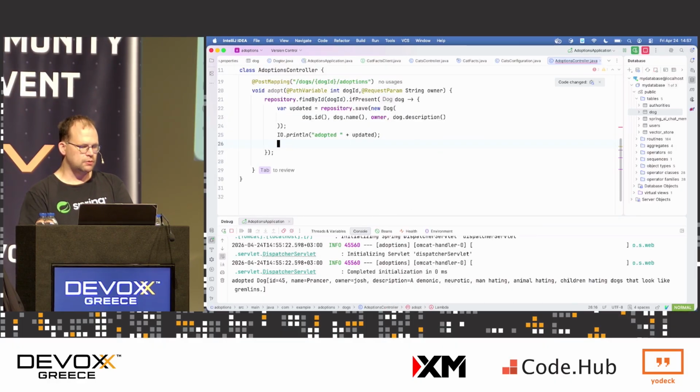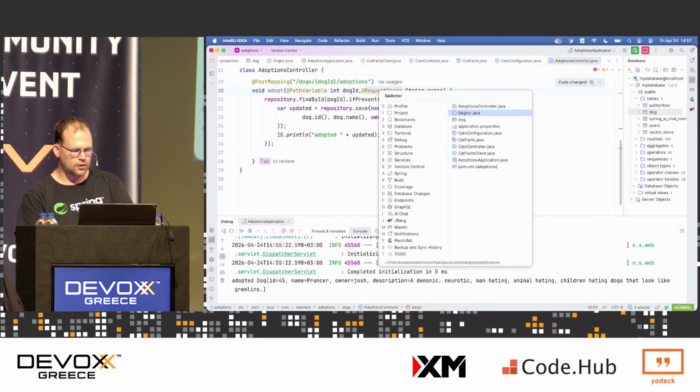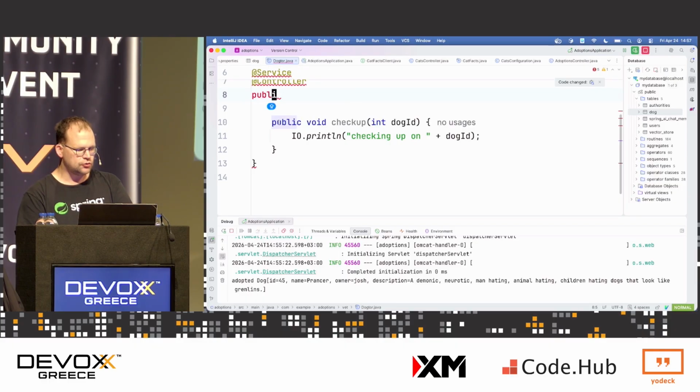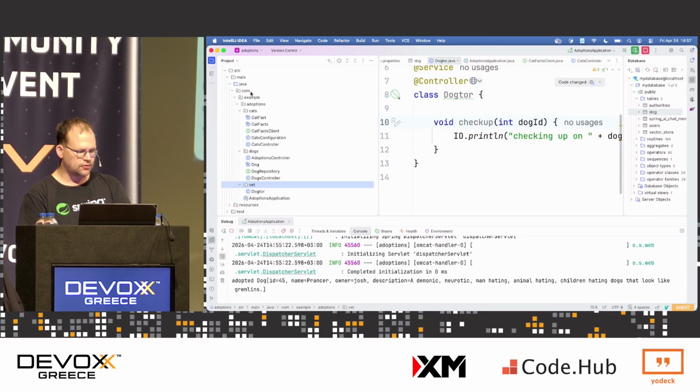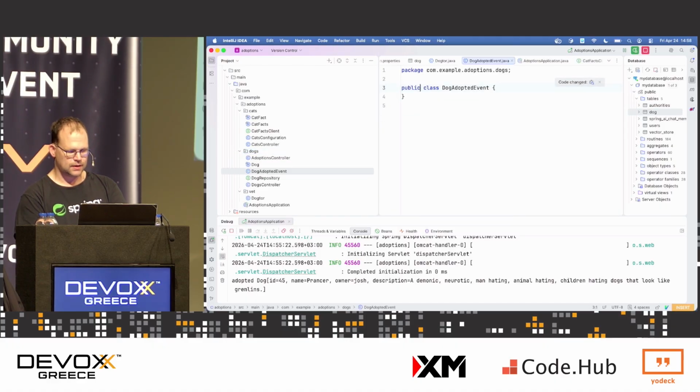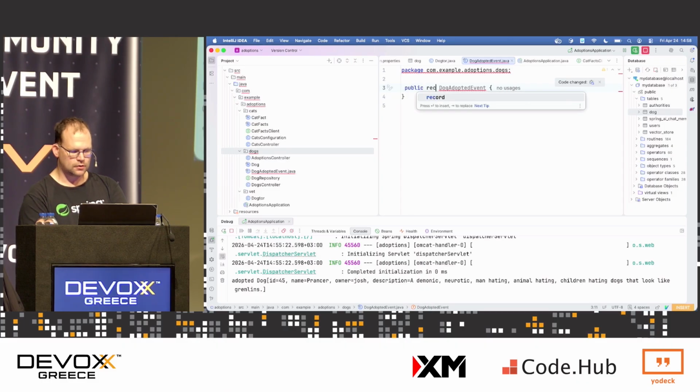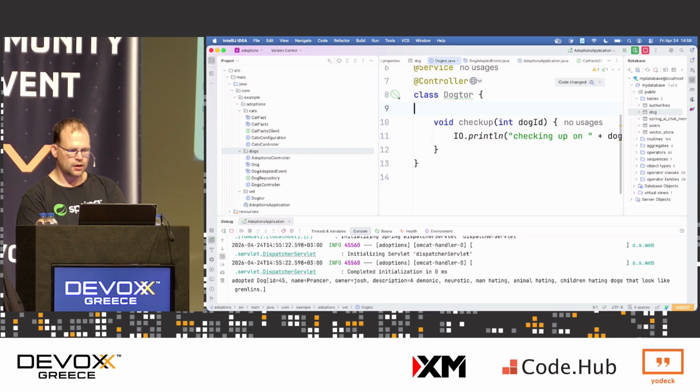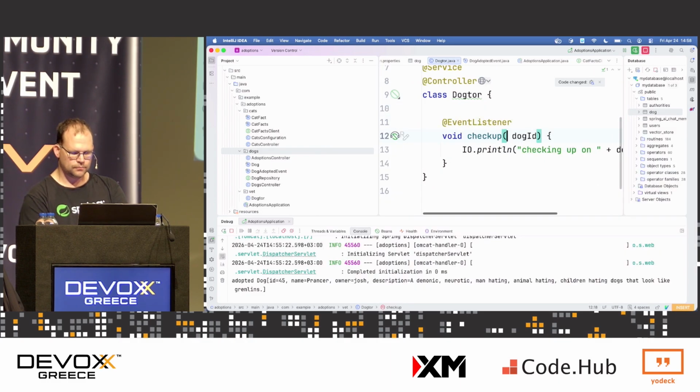Let's undo that. Remove that code. Go back over here, okay? I'm going to remove that code, and instead I'll make this package private, and I'll introduce an event. Events are a great way to do this. I'm going to make an event that I'm going to publish from the dogs package. I'll call this DogAdoptedEvent, and here we go, public record with int dogId. This is what I'll communicate from one module to another, and I'll listen for that event here. So DogAdoptedEvent, here we go.